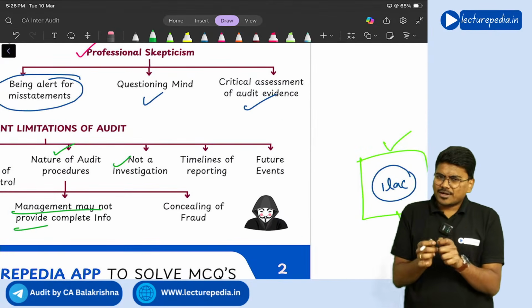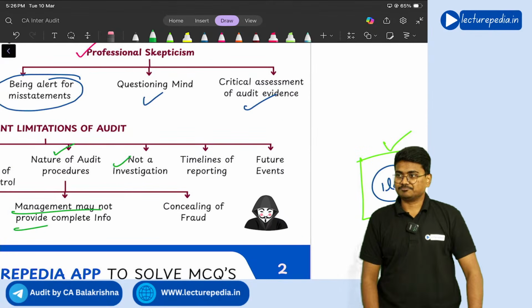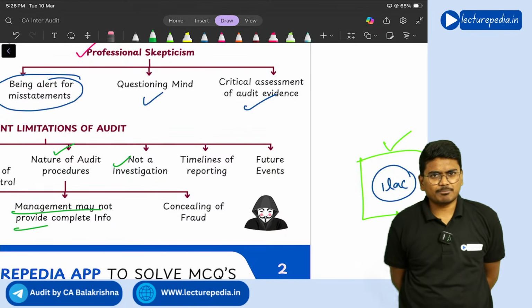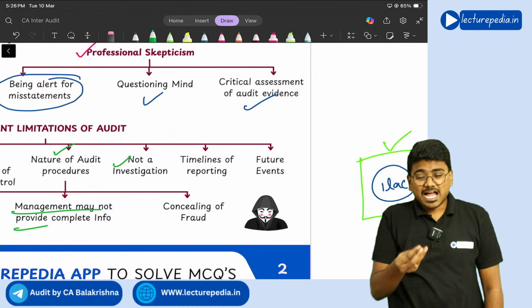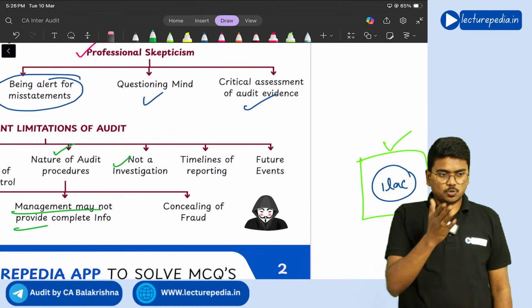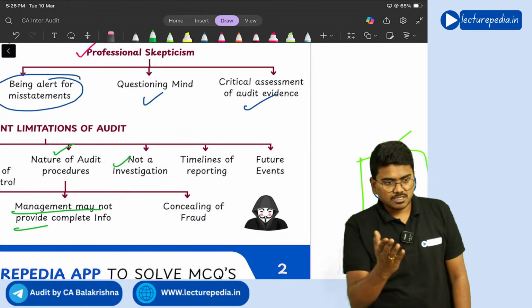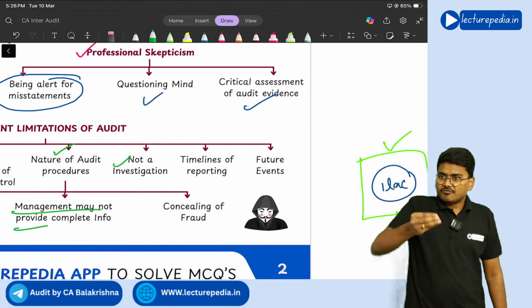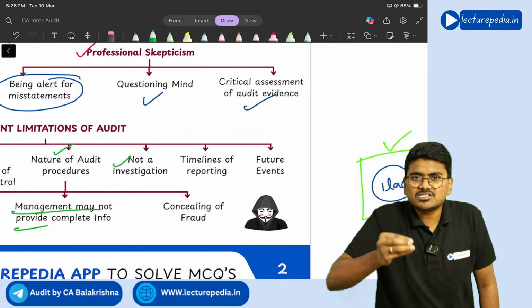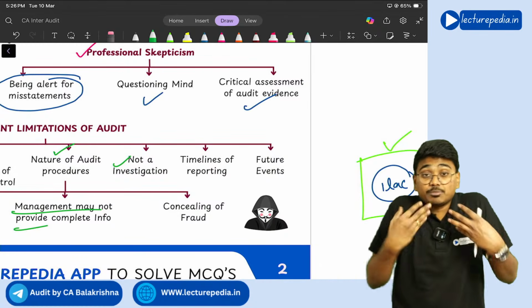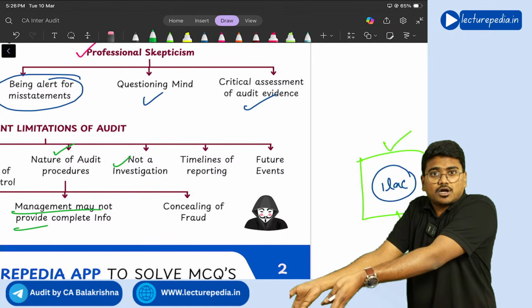Next, one more inherent limitation of audit is, see, for doing audit of a company, you will not have years together of time. You will have limited time. On 31st March, the financial year ends. Within 60 days, listed companies have to furnish their audited financial statements to the stock exchange. That means within 60 days, the auditor has to complete the audit.